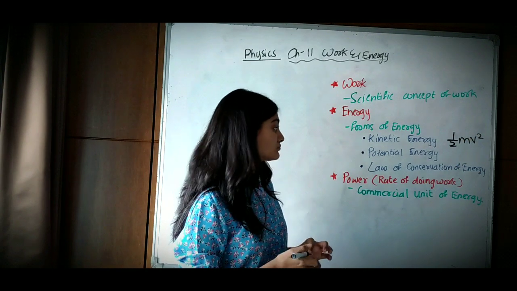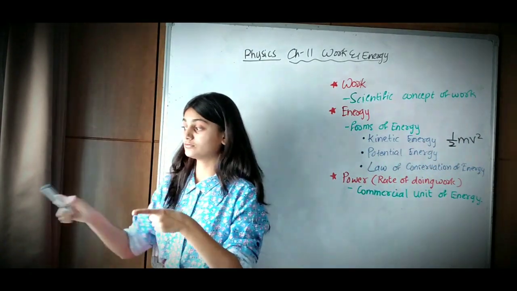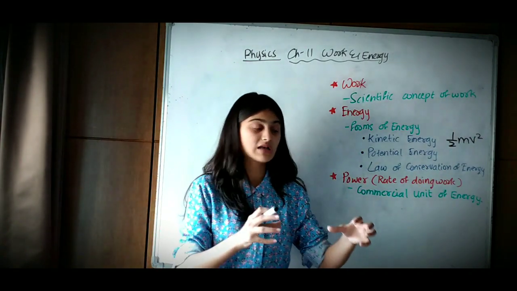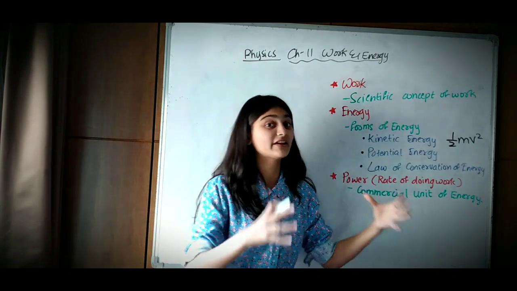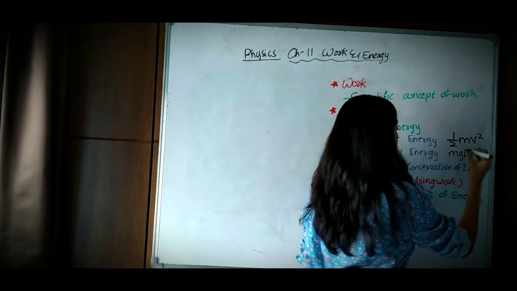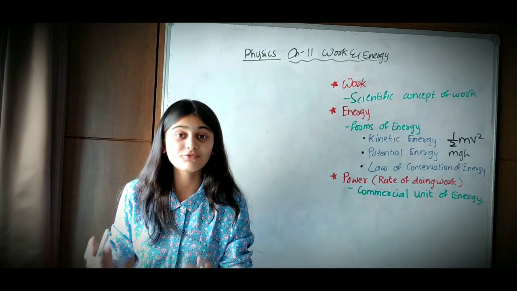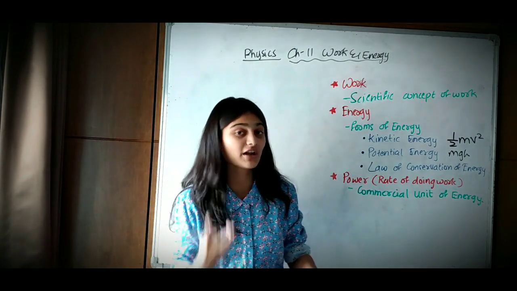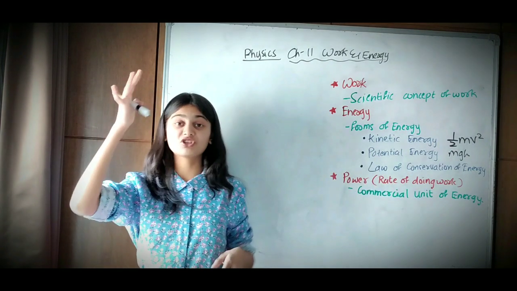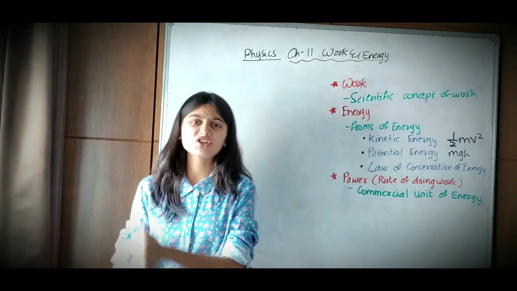Why is it half mv square? Because if the object is moving, and has velocity and mass, then it is said to have kinetic energy. And potential energy is mgh: the mass of the object, the gravitational acceleration acting on the object, and the height of the object, at which position it is. The potential energy depends on these.